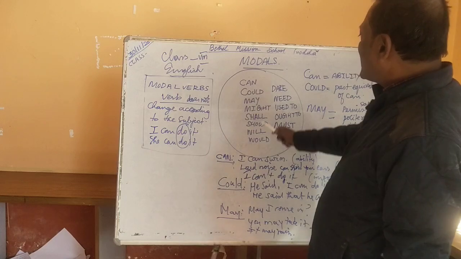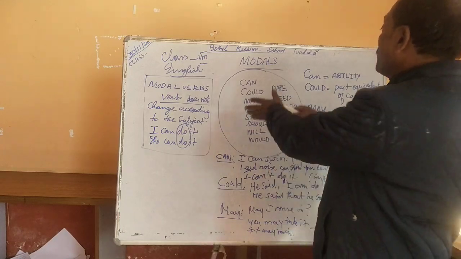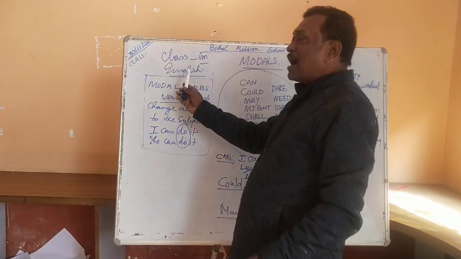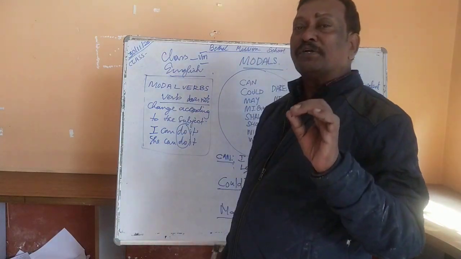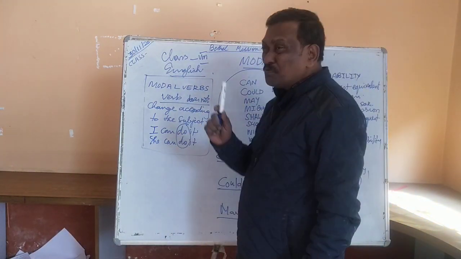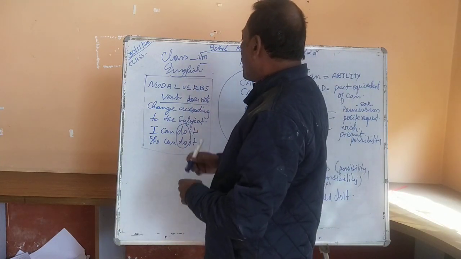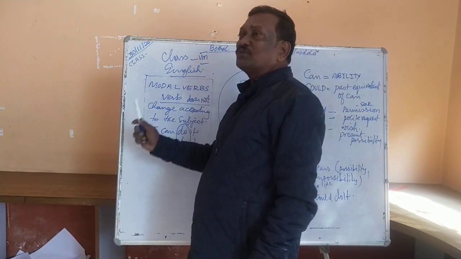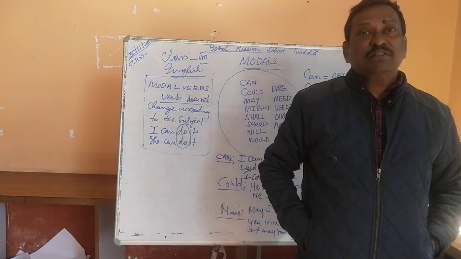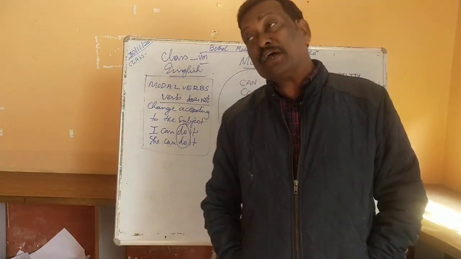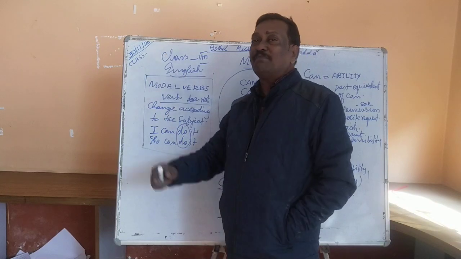For example, let's take the first one. But before we begin to discuss, I'll share one important rule with you. You must understand this rule. Modal verbs do not change according to the subject. These verbs are a bit different from the main verbs and the helping verbs.